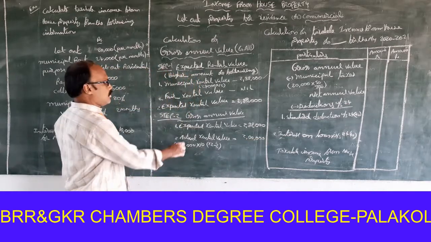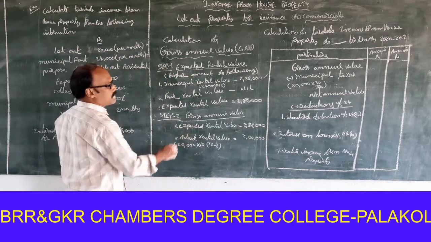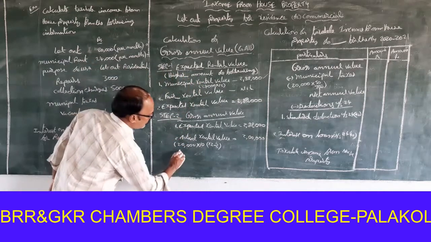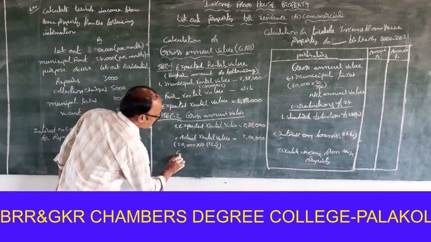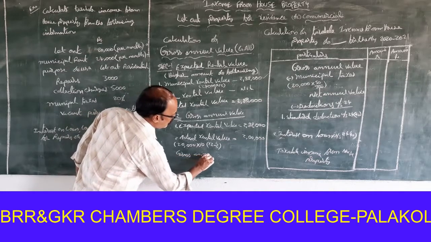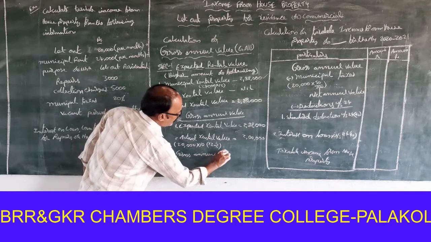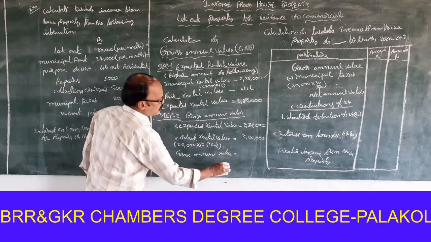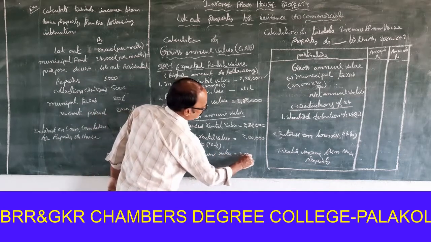So, the actual rental value is to be treated as the gross annual value, because in this problem a vacant period is available. So, gross annual value is equal to 2 lakhs.